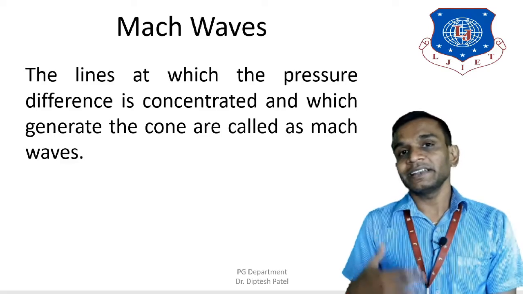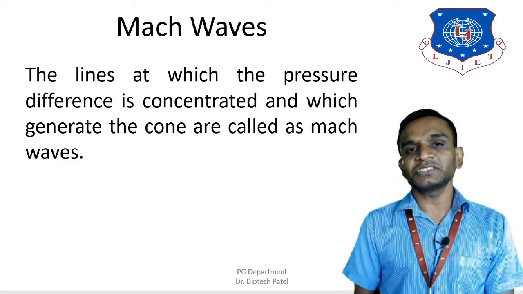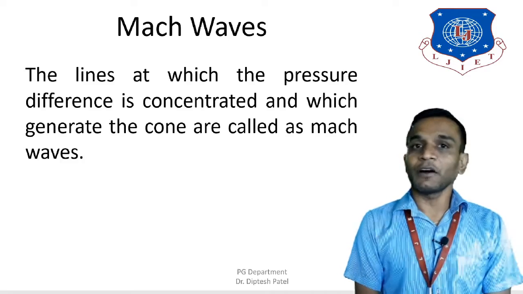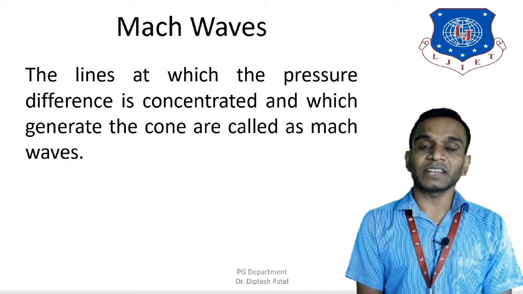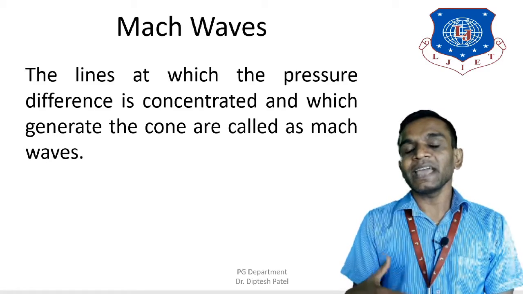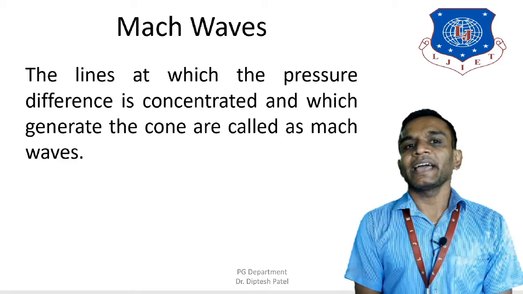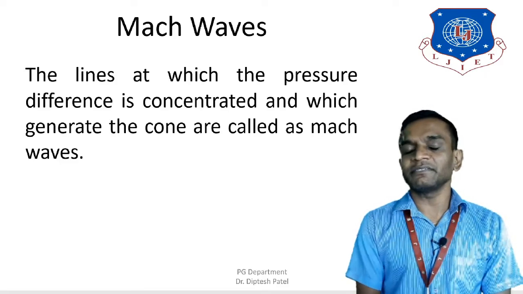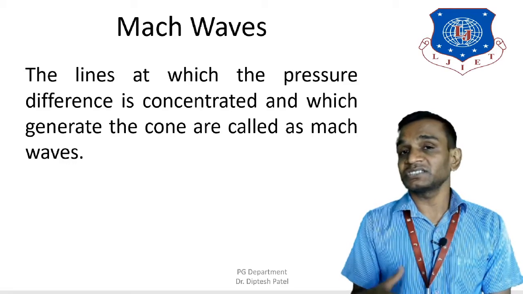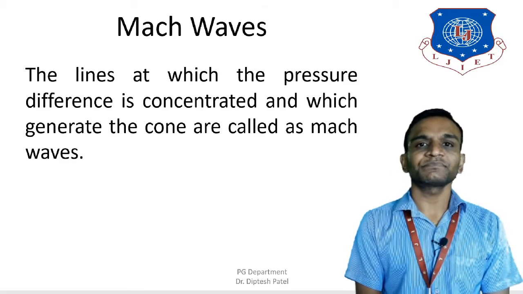As I said, let's consider the solid body which is moving in a straight line in the stationary fluid. Now because of that, the pressure waves are generated, and those waves travel at the velocity of sound, and therefore these are known as the Mach waves or the Mach lines, which are generated from the source.